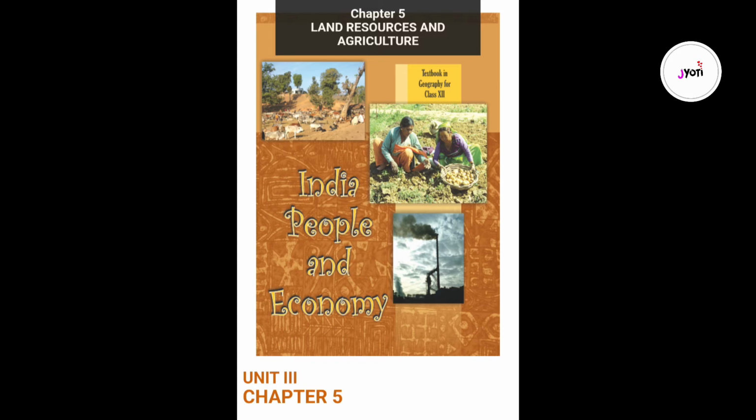Maize. Maize is a food as well as fodder crop grown under semi-arid climatic conditions and over inferior soils. This crop occupies only about 3.6% of total cropped area. Maize cultivation is not concentrated in any specific region. It is sown all over India except Punjab and eastern and northeastern regions. The leading producers of maize are the states of Karnataka, Madhya Pradesh, Bihar, Andhra Pradesh, Telangana, Rajasthan and Uttar Pradesh.